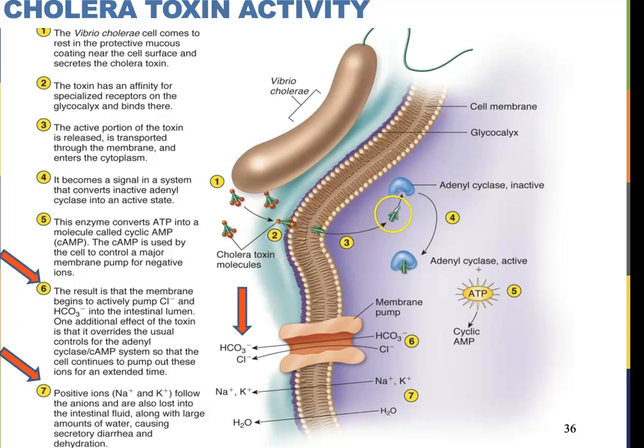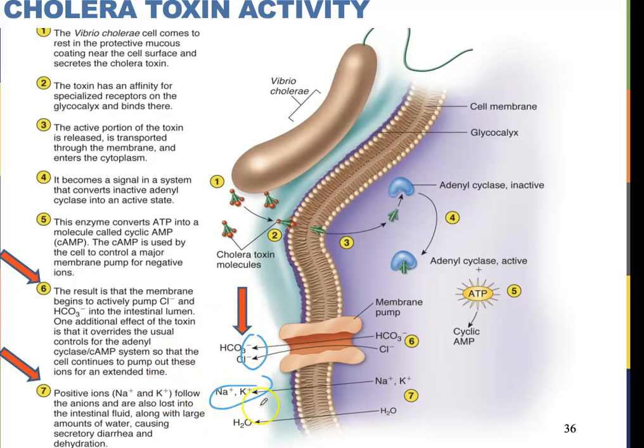When the active part comes into the cell, it makes the membrane pumps pump out chloride and bicarbonate. They're going to work really hard to pump out these ions. When these ions go, then we have some positive charges following. You notice how these are negatively charged? We have some positive charges following.